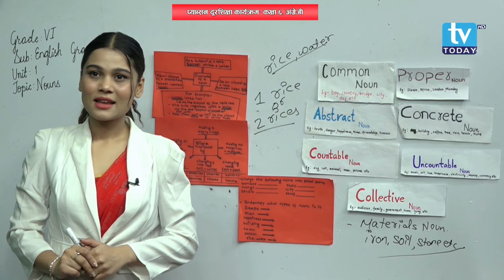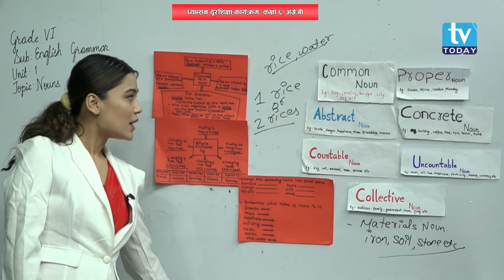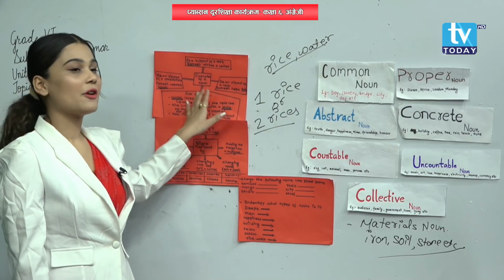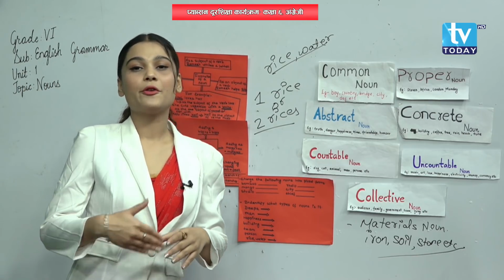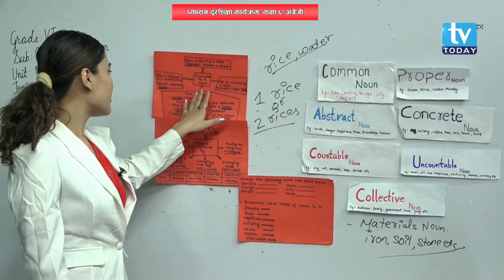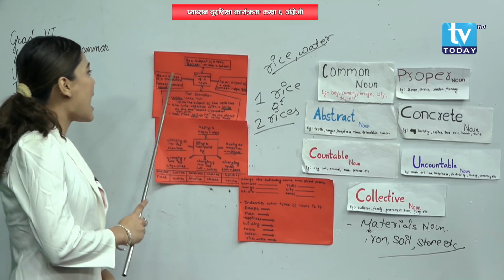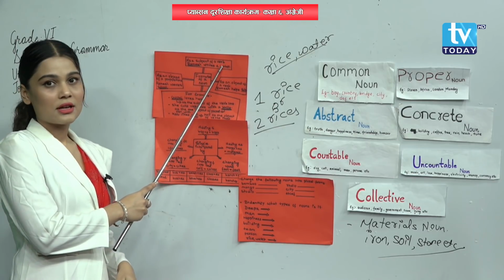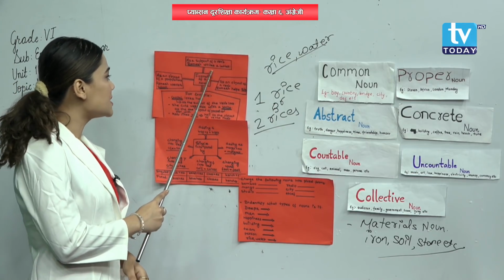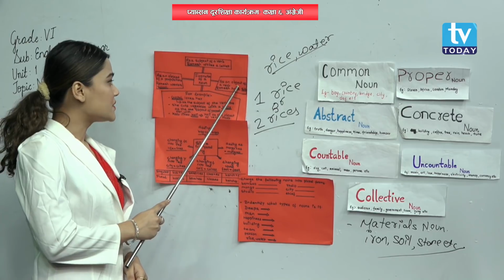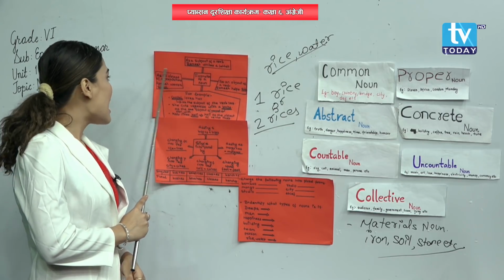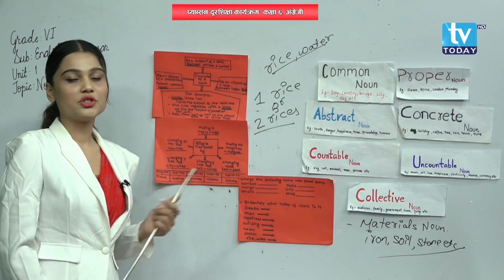Understood? Okay, now let's go to another one, that is the formation of a noun. How nouns are formed. Formation of a noun, you can look over here. As a subject of a verb, as an object of a verb, and next one, as an object of a preposition.